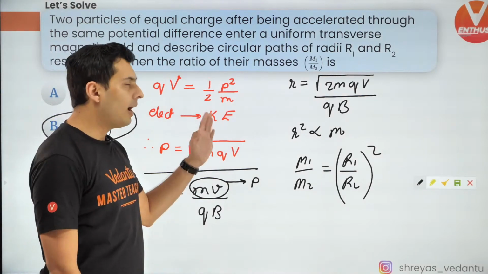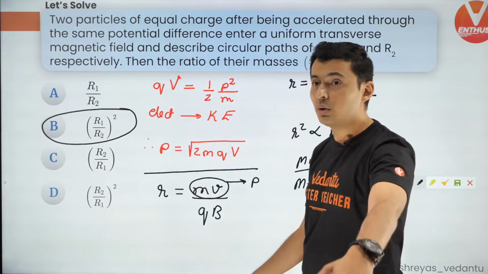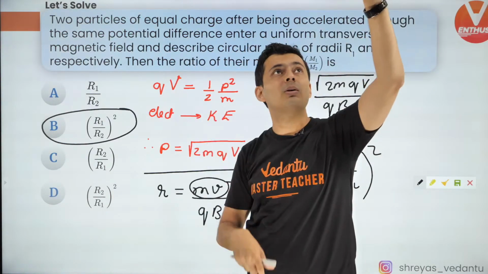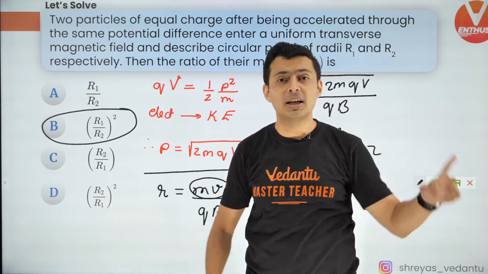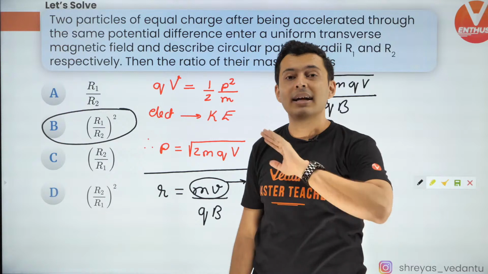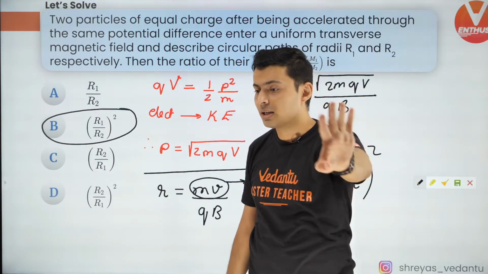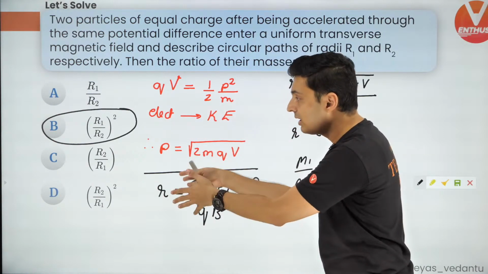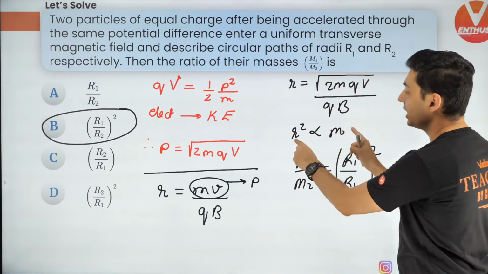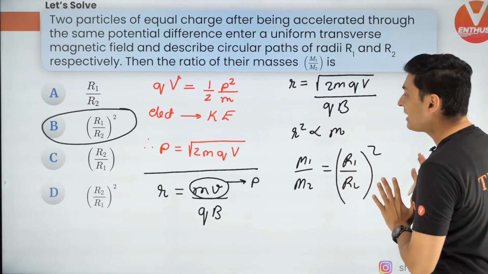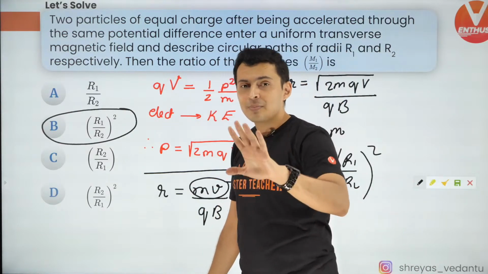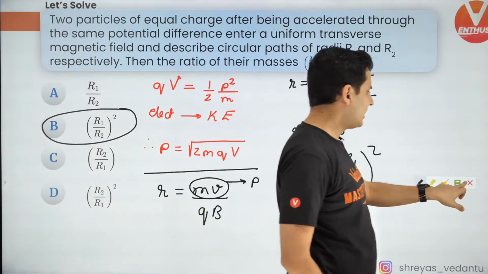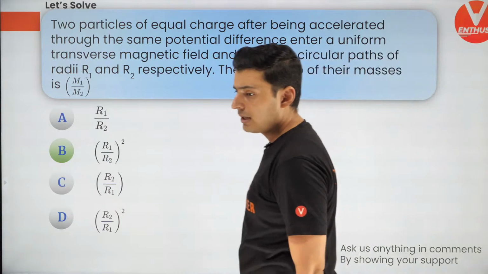Now a lot of people, I have seen in ratio and proportion problems, end up finding the formula of M1 by M2. They'll actually substitute M1 on the top, M2 on the top, keep substituting, keep cancelling, and then they get the answer. That is a horrible method of doing it. Please do not do that. Please first figure out the relationship between the given and the required quantity, and then just divide it to get the answer, because everything else is going to be a constant. So do not sit and cancel out things. It is unnecessarily going to be very complicated. Alright, so that's the correct answer, guys. Option B out there. Very good.